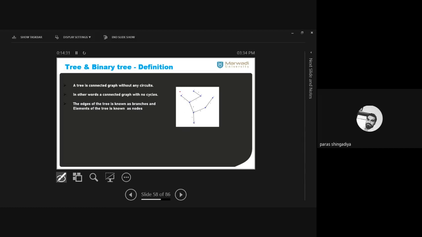If I connect these two vertices, suppose कि इन दोनों को मैं connect कर देता हूँ, ठीक है? These above two vertices, ठीक है? So now it creates one cycle. Clear? By using this square, we can make one closed walk. Clear? So that's not a tree. The graph should be connected and without any cycle, without any circuit. So that is called the tree. Clear? And now you can imagine this shape as any real life example of the tree.